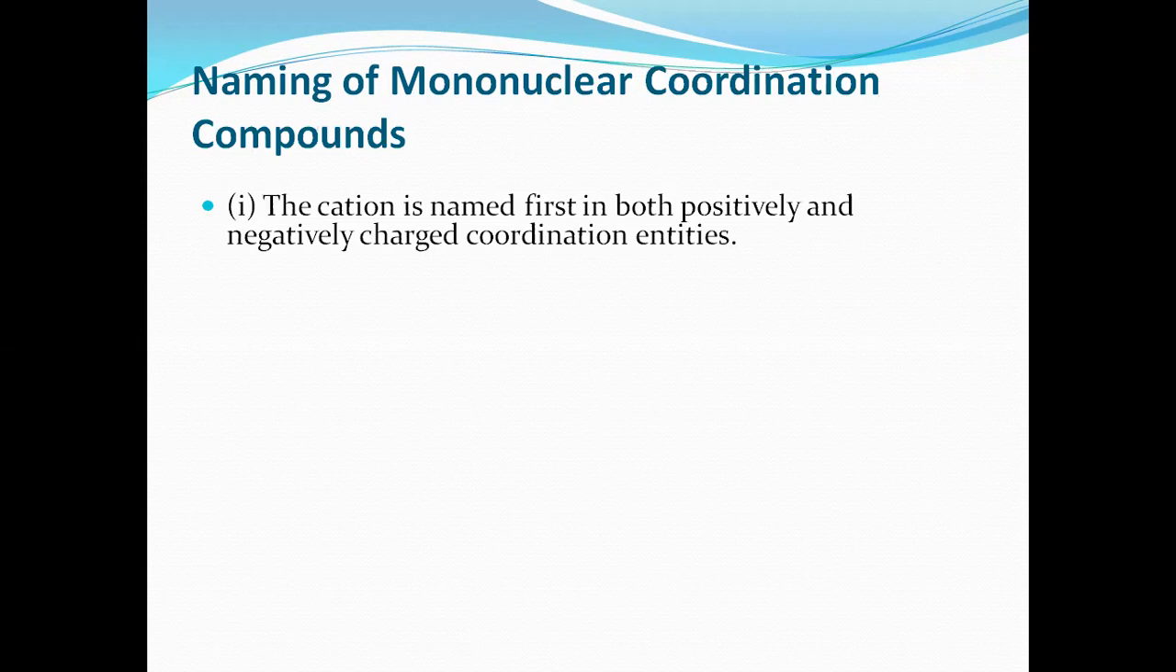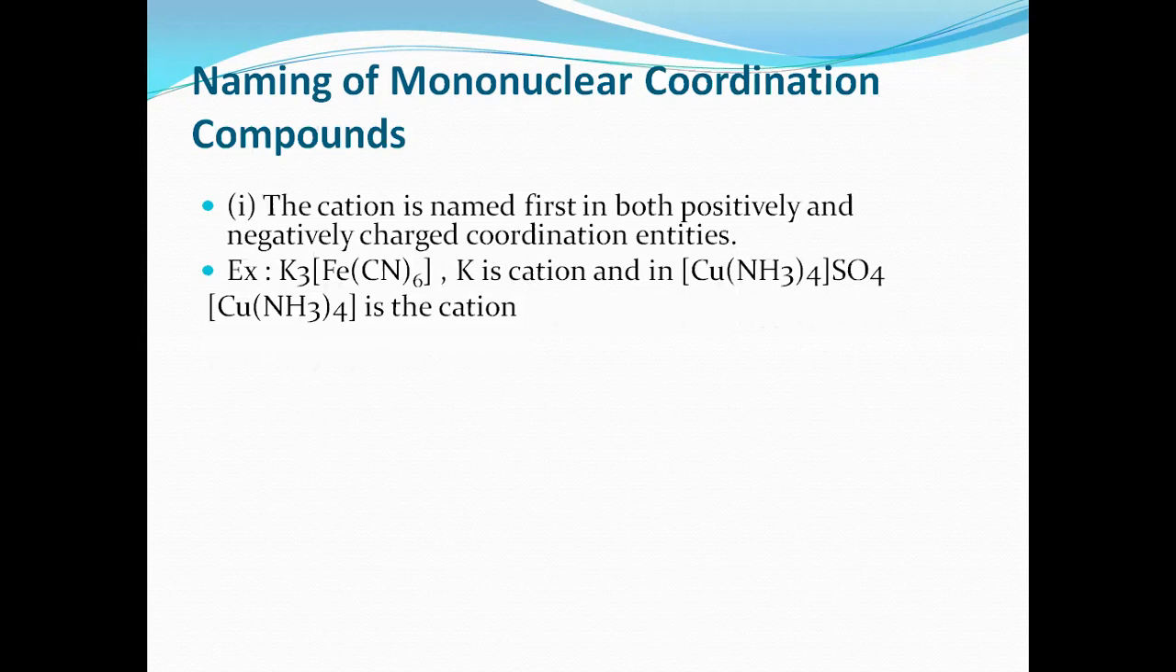Which is the cation? The ion or the complex which is written first is the cation. See in the example potassium ferrocyanide, potassium is written first. That is why potassium is the cation and the entire complex is anion. Another example, tetraamminecopper sulfate complex you can see. Here, complex is written first, sulfate is next. That's why the entire complex is the cation and sulfate is the anion.